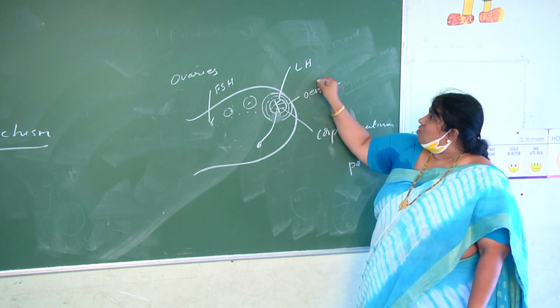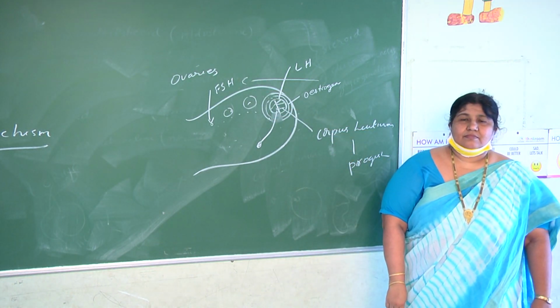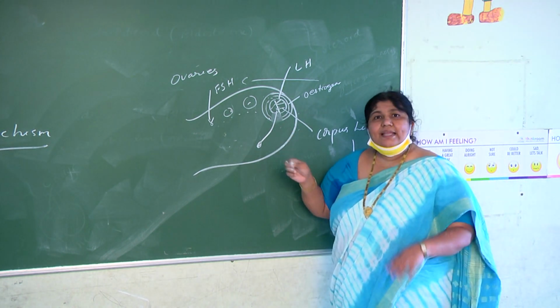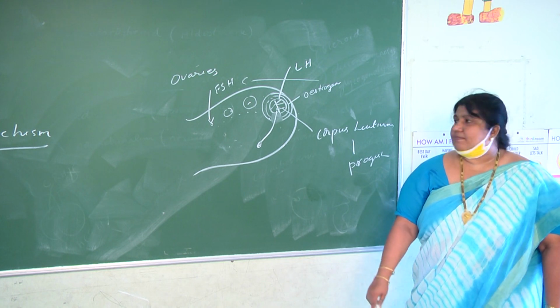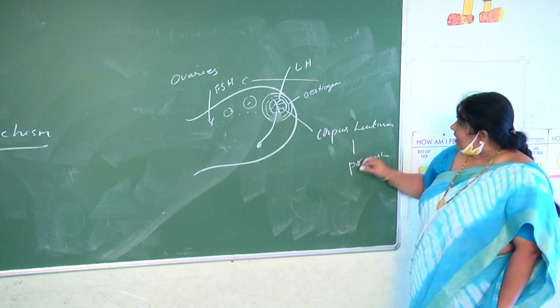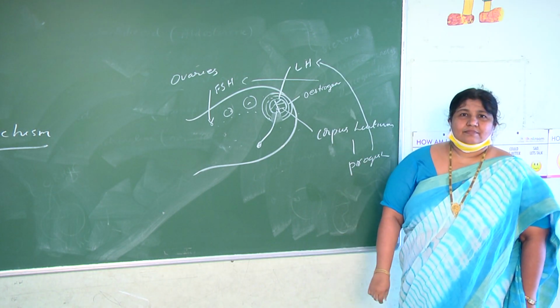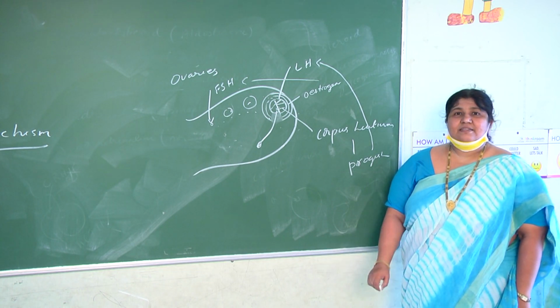So estrogen is stimulated by FSH. Because of LH only, the follicle has ruptured, ovulation occurred, and the empty follicle becomes the corpus luteum which secretes progesterone. So we can link progesterone to LH. Yes or no? 100%.